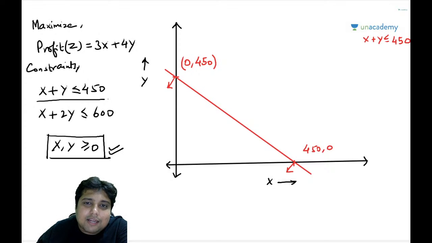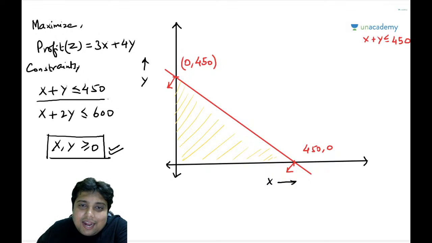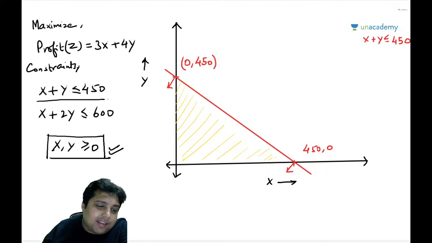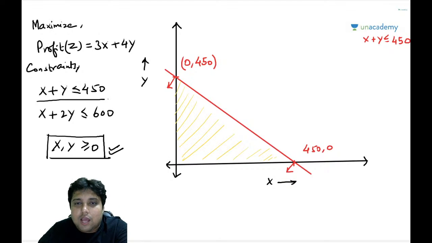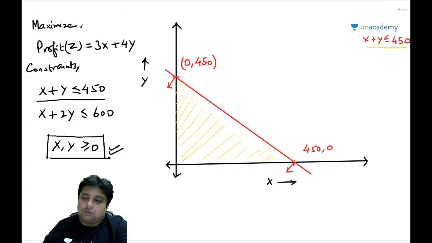In the first quadrant means this entire triangle here. Let me shade this in yellow color for you. The points lying on the boundary of this triangle as well as inside of this triangle are all solutions, or I should say feasible solutions.